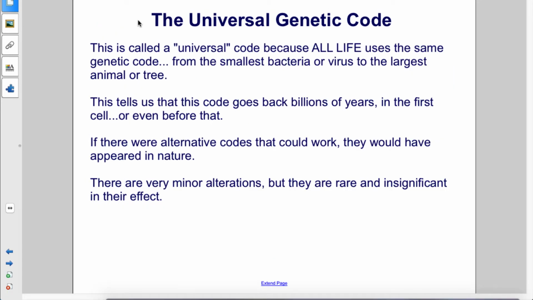This is called a universal code because all life uses the same genetic code, from the smallest bacteria or virus to the largest animal or tree. This tells us that this code goes back billions of years, in the first cell, or even before that. If there were alternative codes that could work, they would have appeared in nature. There are very minor alterations, but they are rare and insignificant in their effect.